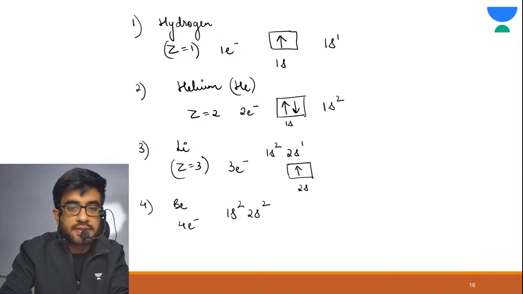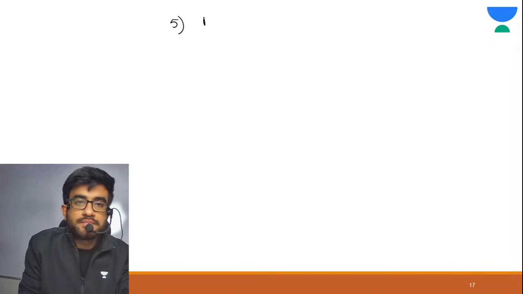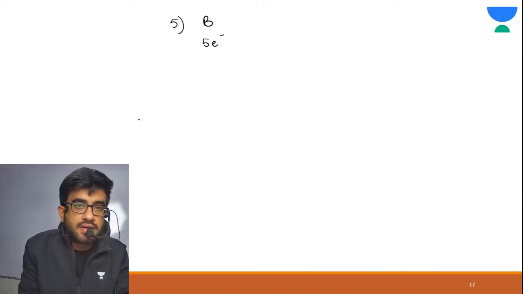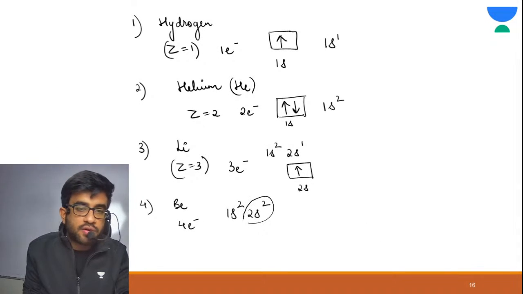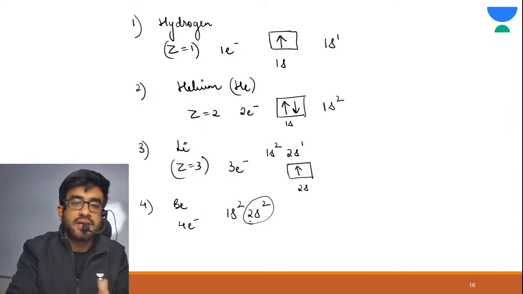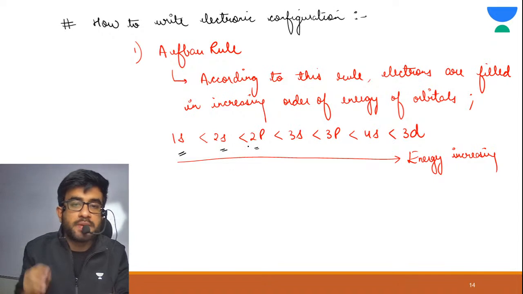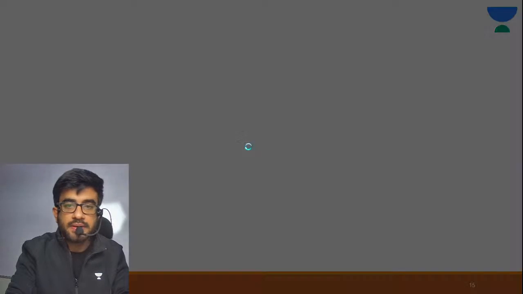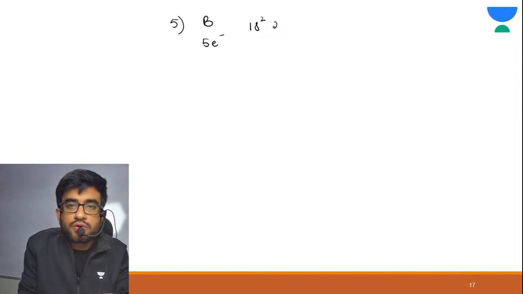Now you have your fifth as boron. Boron means 5 electrons you need to fill. Now see, 2s is completely filled. Maximum number of electrons which can be accommodated in 2s is 2. So 2s is completely filled. Now what is the next orbital? Just look here. Next orbital is 2p. So this would be 1s2, 2s2, 2p1.